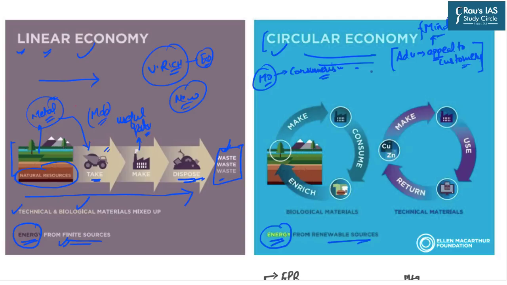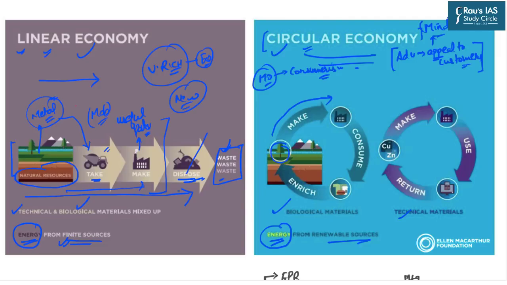of the materials. First of all, circular economy differentiates between different types of resources, for example, biological materials as well as technical materials. So, what they do is that from the earth system, they extract the materials and they make useful products. That means that up to this stage, the process is the same.